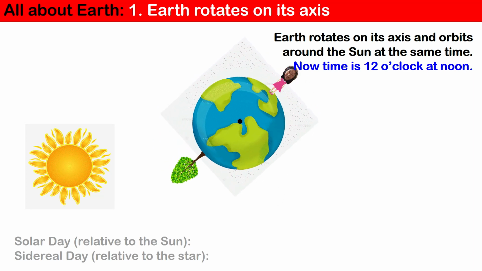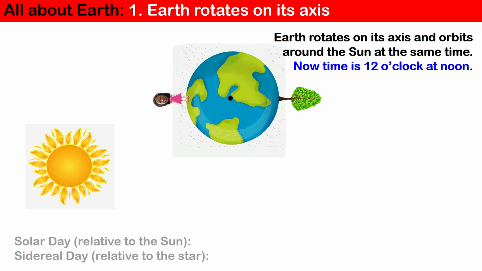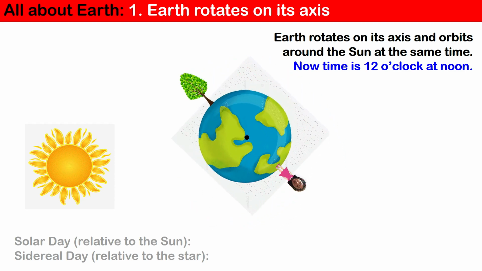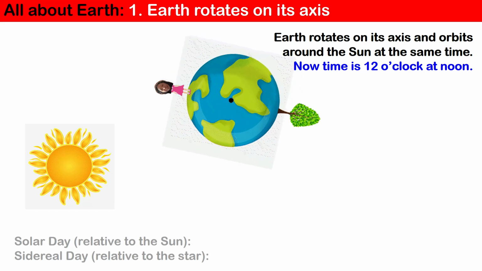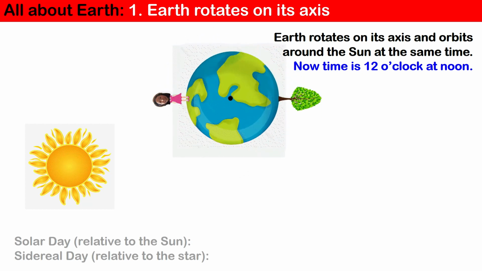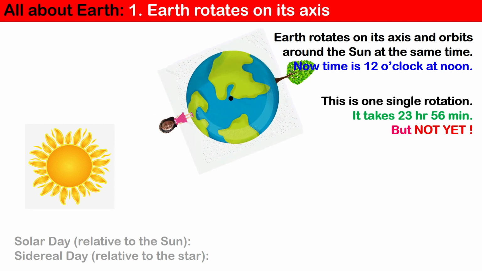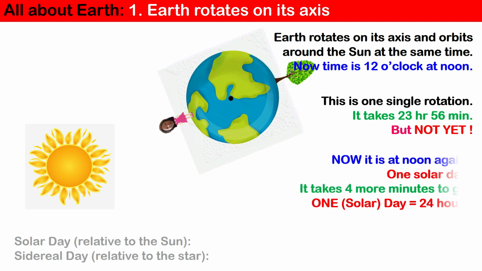This is a real movement. This is one full single rotation, but it takes 23 hours 56 minutes and her time is not 12 o'clock noon yet. Earth needs to turn a bit more. Earth orbits around the Sun in 365 days for one full cycle of 360 degrees. So we can say about 1 degree a day for Earth orbiting around the Sun.